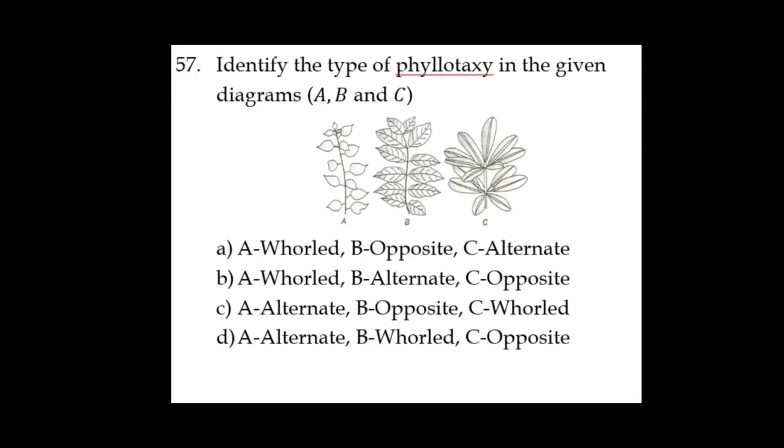Second one, on the stem they are arranged at opposite sides, so it is called opposite phyllotaxy. Third one, it is arranged in the form of a whorl or a ring or a circle, which is also termed whorled phyllotaxy. So the correct one is option C.